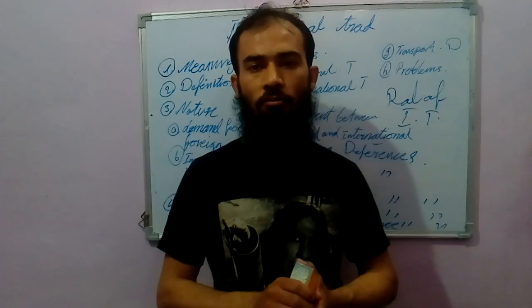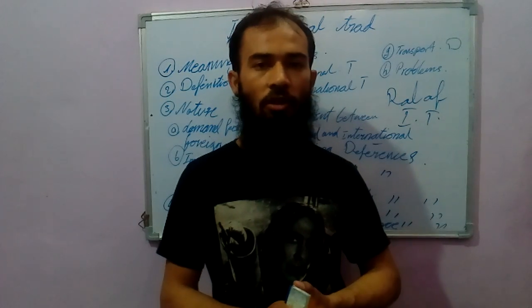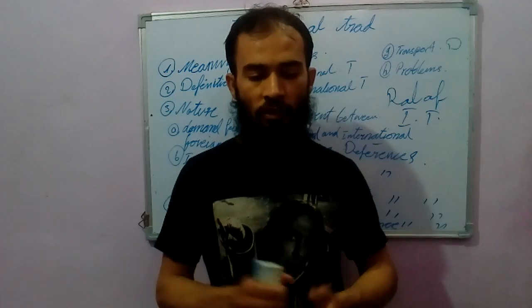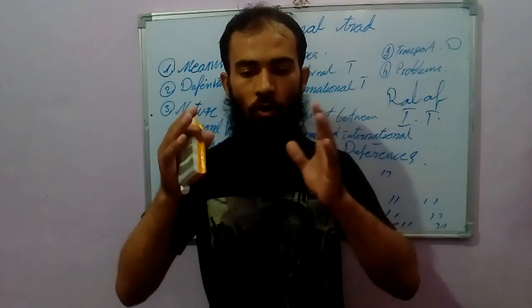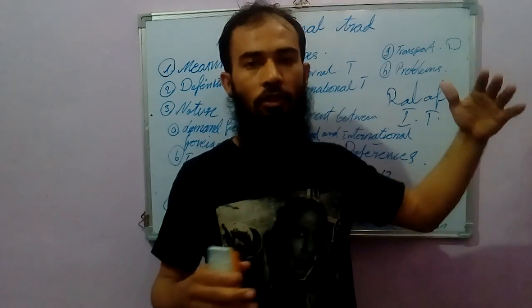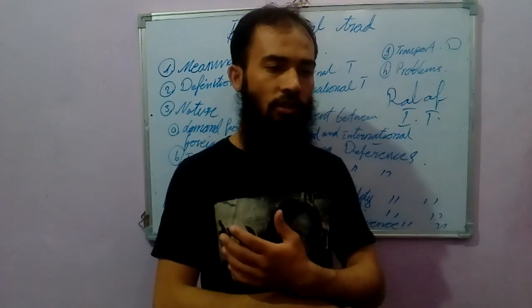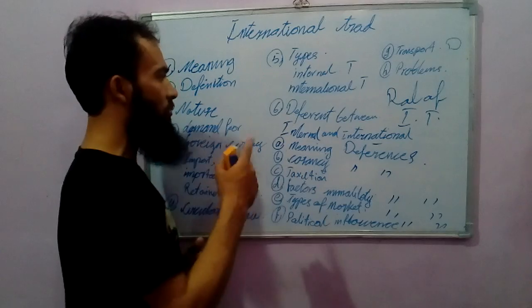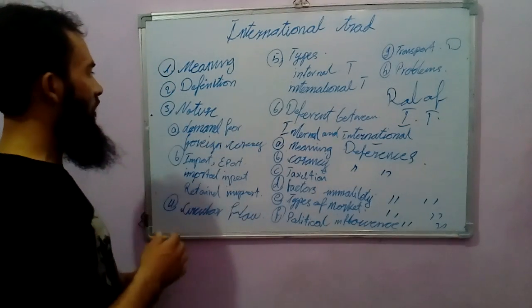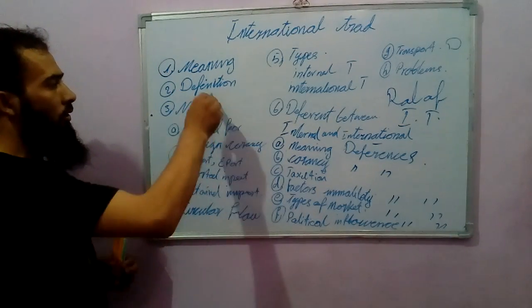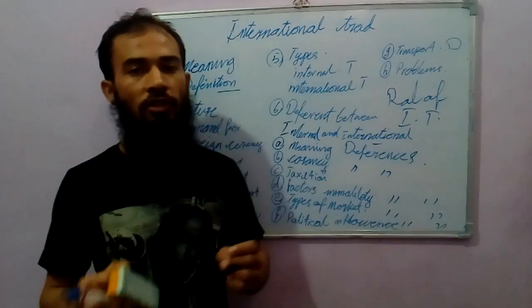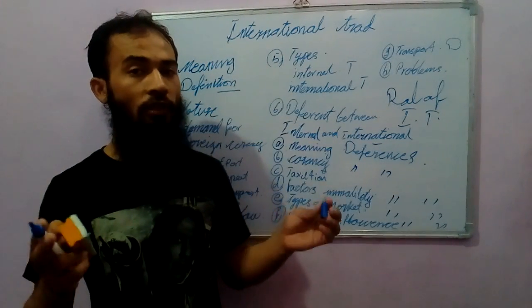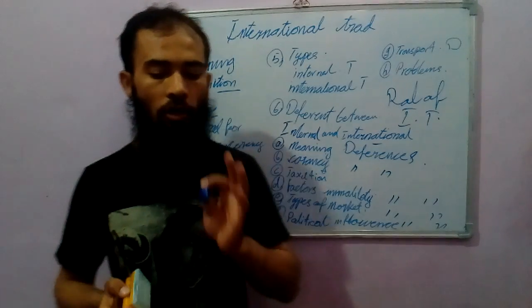They have also explained that the meaning of international trade is the exchange of goods and commodities of one country with the rest of the countries of the world. And there are also some definitions given by economists that international trade is the exchange of goods and services between the nations of the countries.